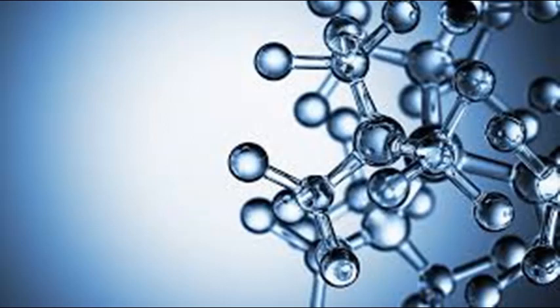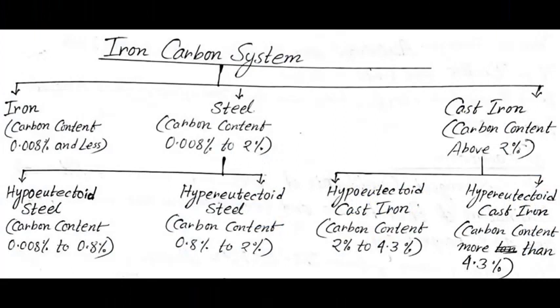Today I will discuss different types of iron carbon system. From its name it is clear that an iron carbon system is basically a system that comprises iron and carbon. In an iron carbon system, if the percentage of carbon is less than 0.008%, then it is known as iron or wrought iron.